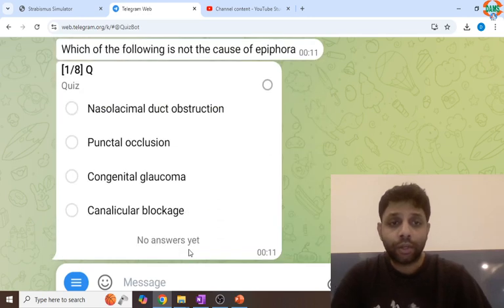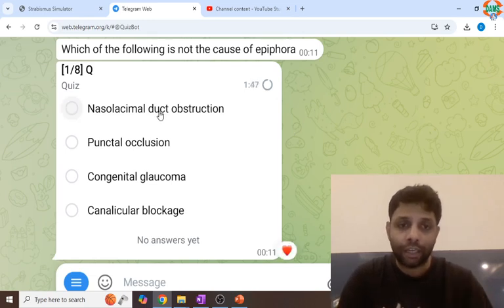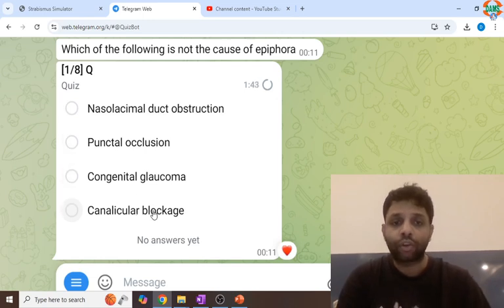Let us see the first one. Which of the following is not a cause of epiphora? Now you should understand all watering of eyes is not epiphora. Epiphora is watering of eyes due to obstruction in the lacrimal apparatus. That can be seen in NLD obstruction, punctal occlusion, canalicular blockage, common canalicular blockage.